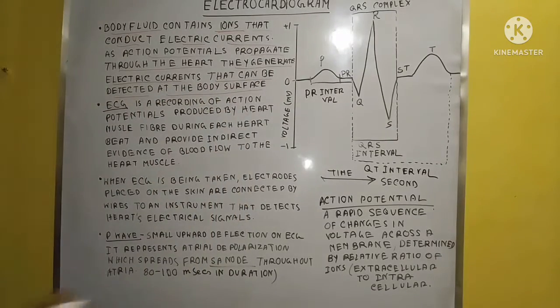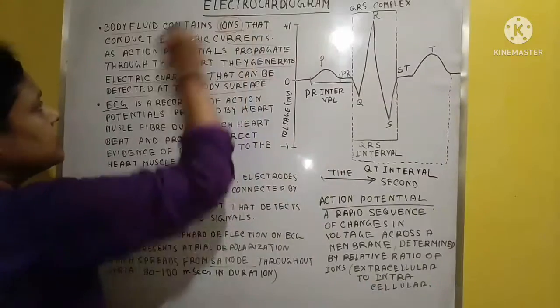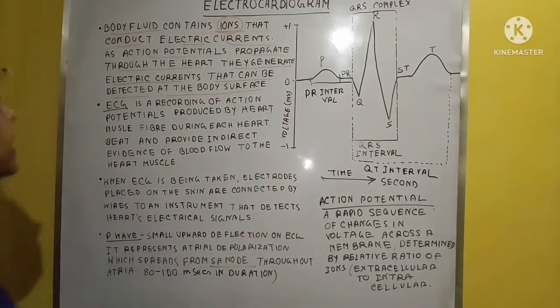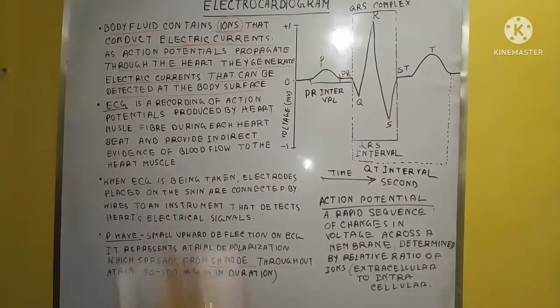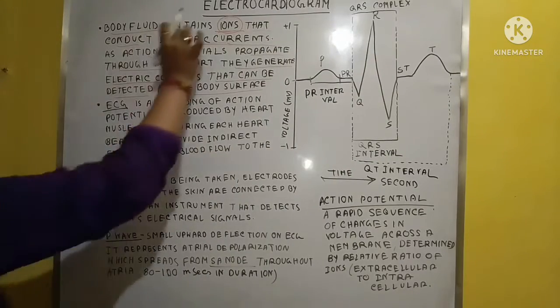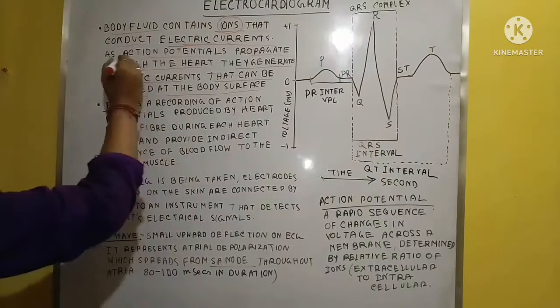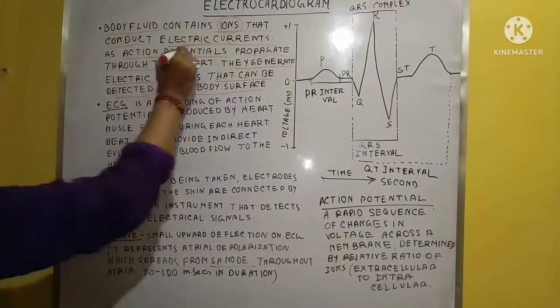So what I am saying here is that any body fluid that contains ions, due to the presence of ions, conducts electric current throughout our body. Clear? And this is possible due to the propagation of the action potential. And what is this action potential?